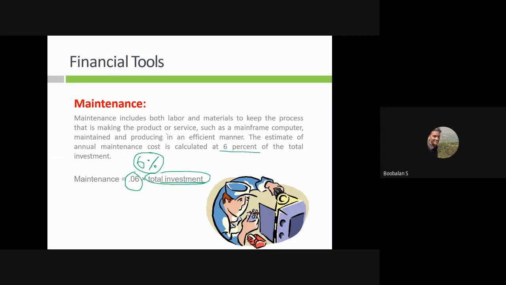And where does the 6% go? Both labor as well as material, because maintenance is nothing but people. If any equipment fails and I am going to replace it, I need a laborer to replace that equipment. That's why laborers and spare parts I'm going to purchase, right?